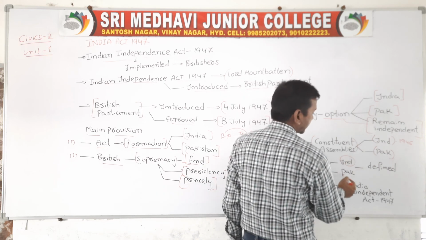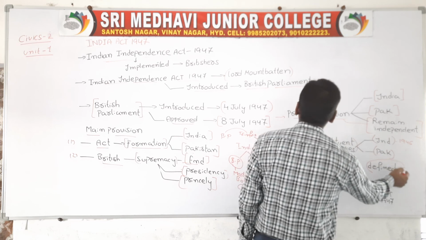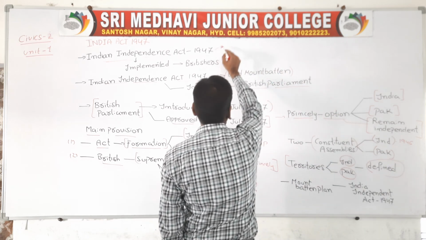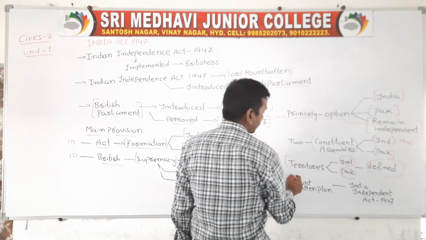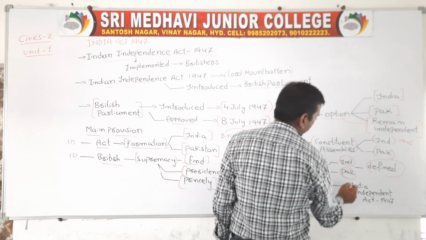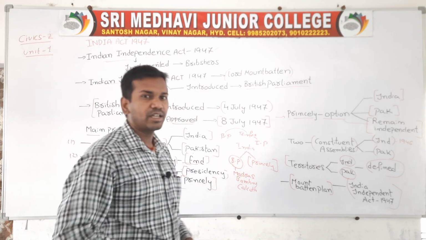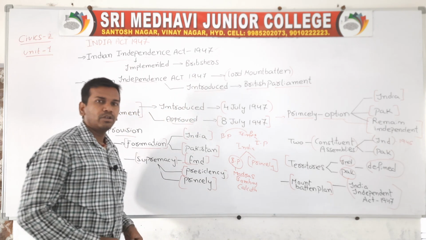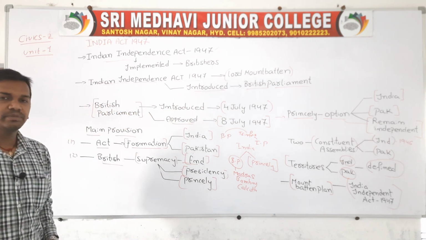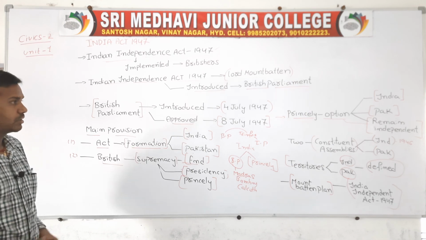Okay, Indian territories and Pakistan territories were defined in this Government of India Act 1947. So Lord Mountbatten played a very important role for the Indian Independence Act 1947. He is the last Governor General, Lord Mountbatten, who played a very important role for the Indian Independence Act 1947.